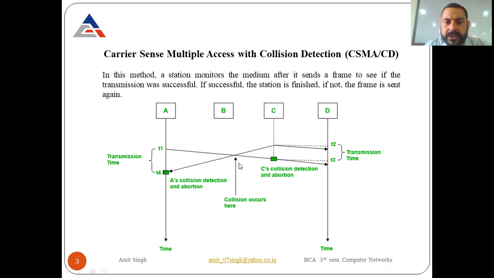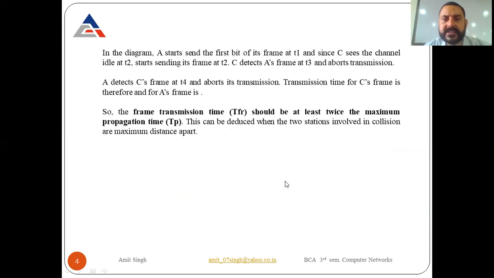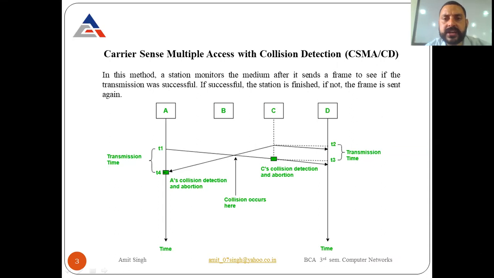Whenever a collision occurs here, at the same time the collision is detected when the packets are lost. So user A automatically comes to know that the collision occurred over there, and he has to wait for some time. The same happens over there. Whenever C's collision is detected and the packets are aborted, C automatically comes to know that the collision occurred, and he has to wait for some amount of time. So this is the working of CSMA/CD. CD means collision detection.